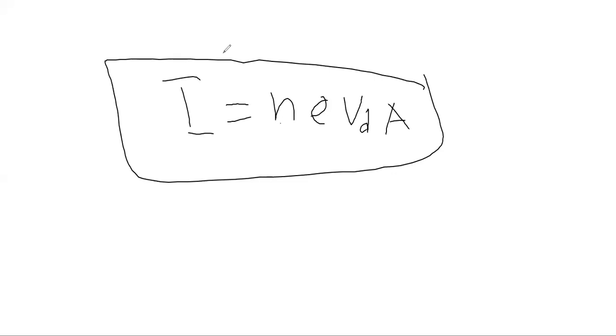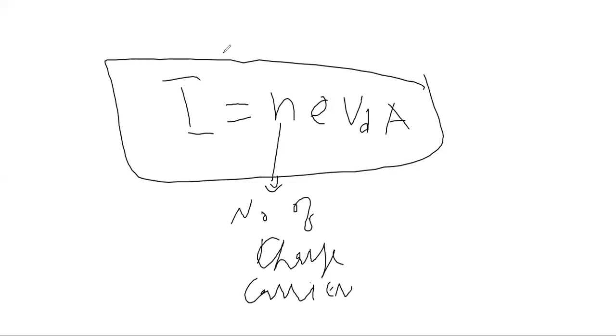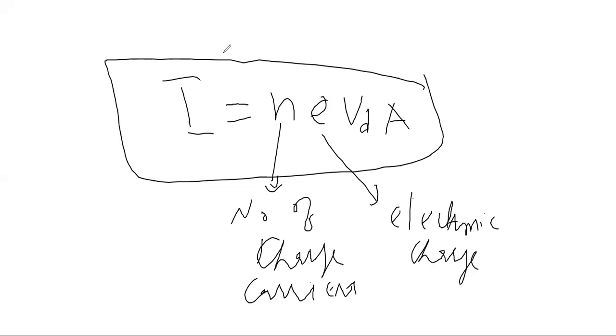So current depends on the number of charge carriers. n means the number of charge carriers. If a conductor has a large number of charge carriers, meaning a large number of electrons, it has a huge current. And e means electronic charge. That is fixed on any charged particle, that is 1.6 times 10 raised to the power minus 19, and V drift.